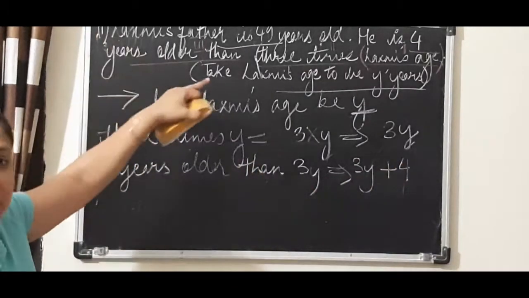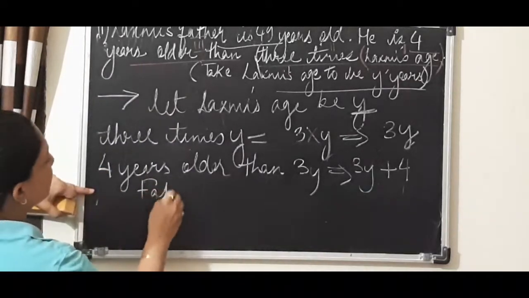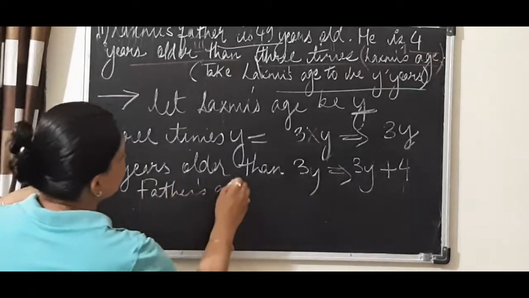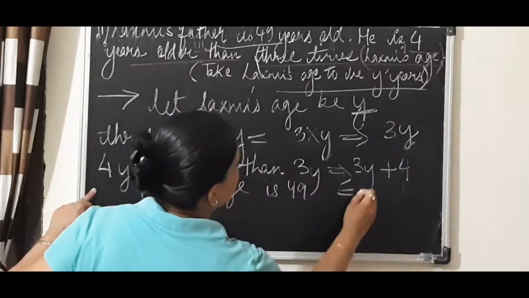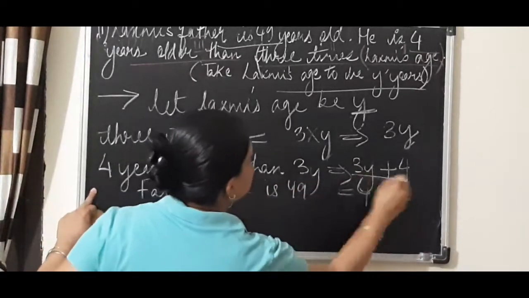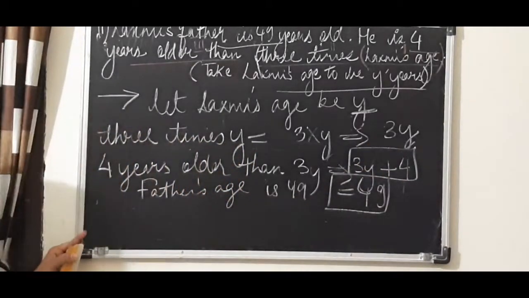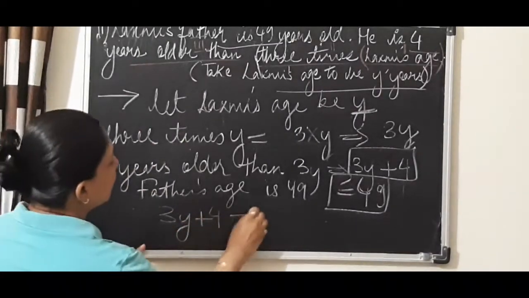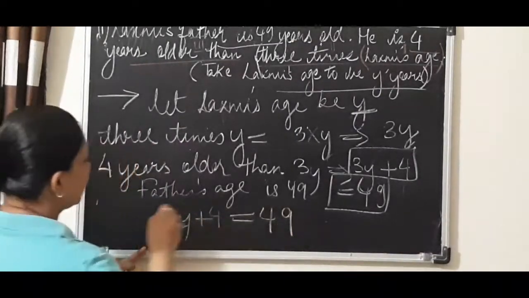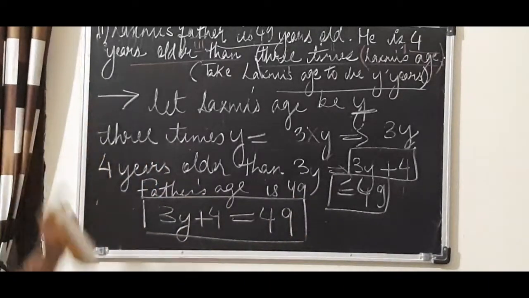And Lakshmi's father's age is 49, so write down that also. Father's age is 49, so that means equal to 49. This is our LHS and this will become our RHS. Check: 3y plus 4 equal to 49.